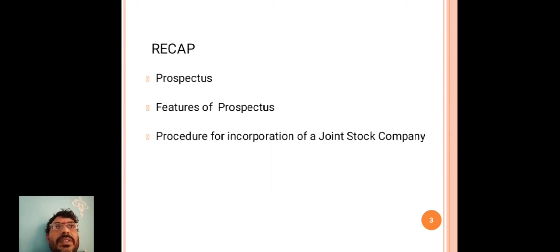After this, a public limited company has to apply for commencement of the business. A public limited company can start its business operations after getting the certificate of commencement of business.